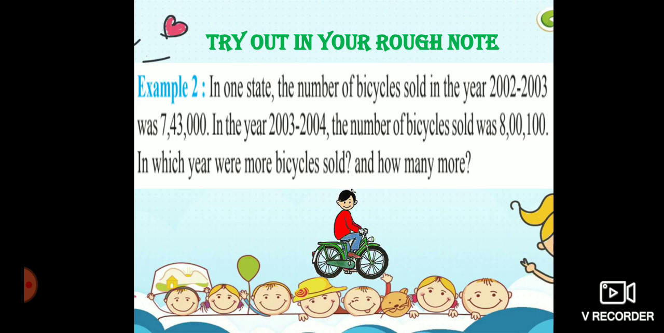So kandipa 2003 la irundhu 2004 appo bicycles adhiga sold aayirukku. Yes, because idu 8 lakh adu 7 lakh da. So 8 bigger, 7 bigger 8. So in the year 2003 to 2004, the number of bicycles sold was higher than the year 2002 to 2003. Now how many more nu kekranga, evlo adhigama sold aayirukku appdin kekranga. So you have to subtract this 8,100,000 with 7,43,000 to find the answer. Okay, evlo adhigama sold aayirukkungiradhukku idu rendiyum neenga subtract pannina you will get the final answer.